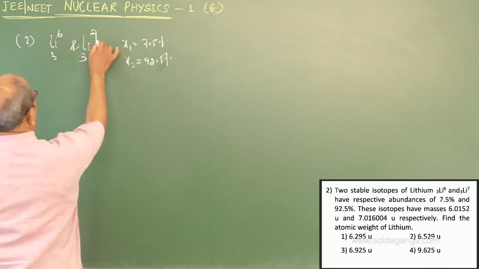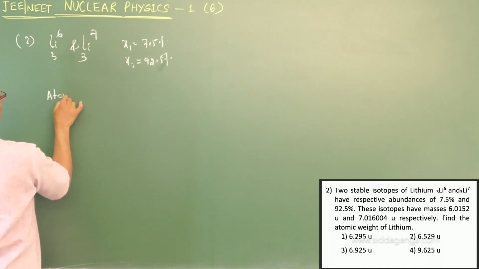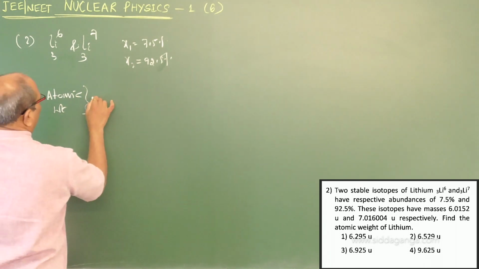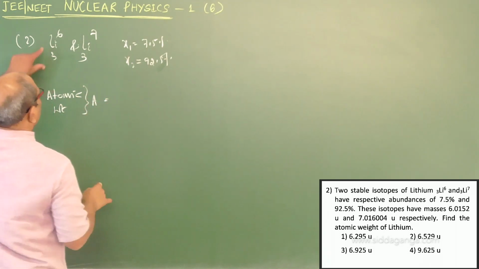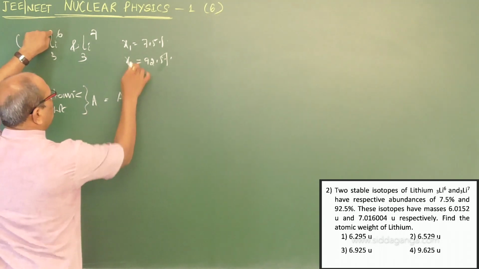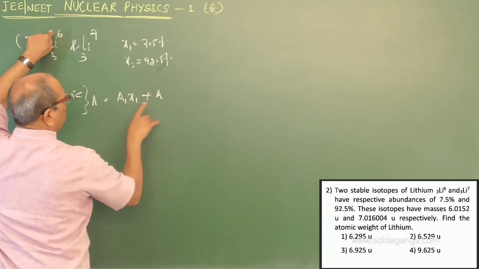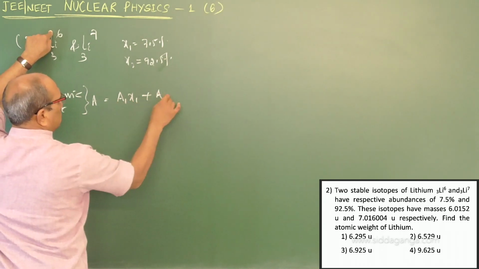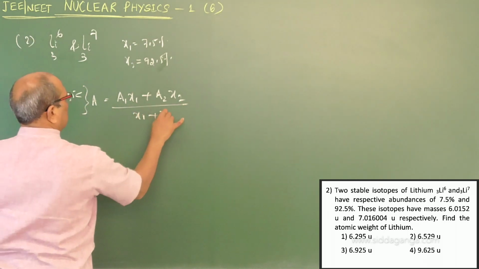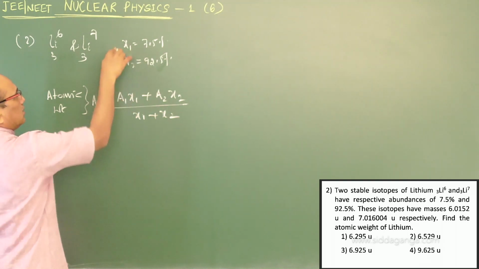When the element does not have a pure atomic weight, I gave you the equation: atomic weight equals the sum of the product of mass number and relative abundance, divided by the total abundance. The denominator is always 100% when taking the total abundance, as they are in percentages.